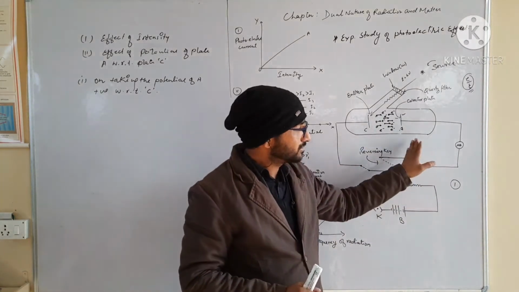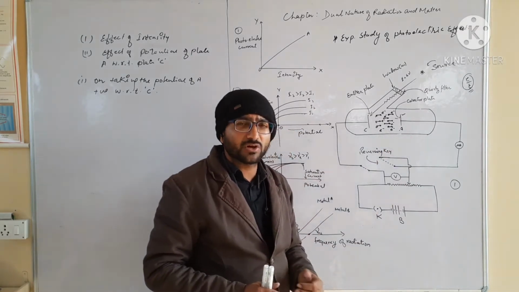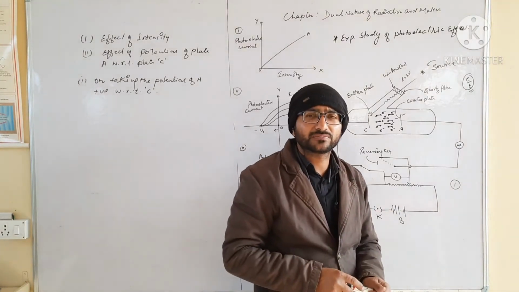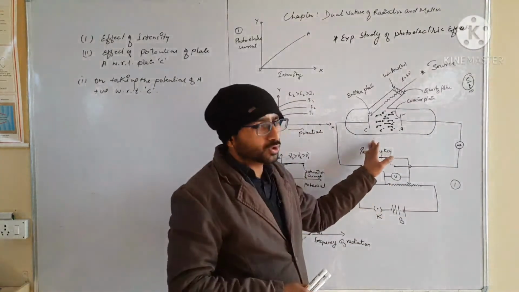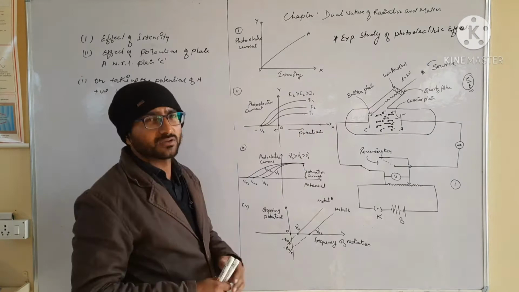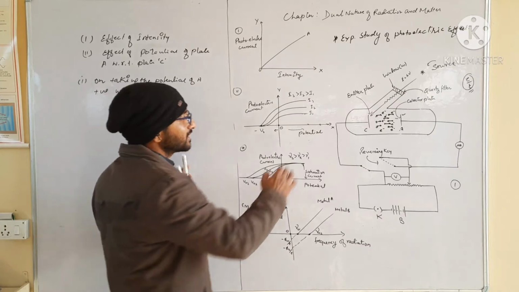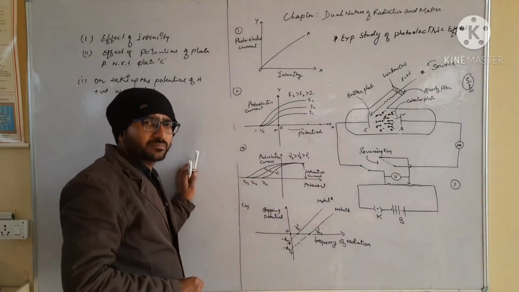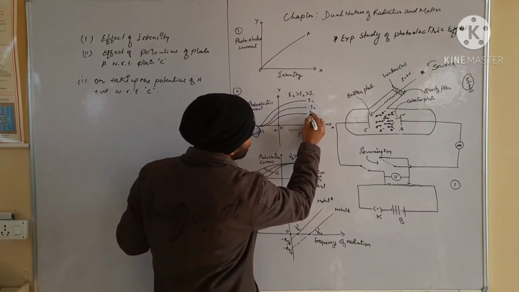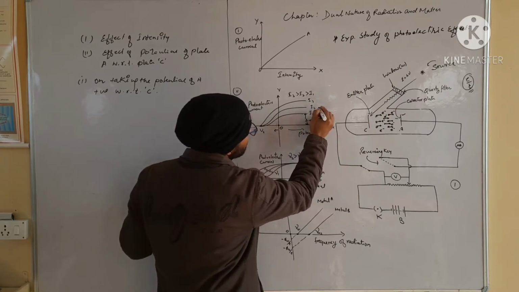And after this stage, if we increase the value of positive potential of A, then we will see that there is no increase in the value of current. It means that the photocurrent will not increase on increasing the positive potential of A with respect to C, so the current is saturated. At that time the current is called the saturated current.